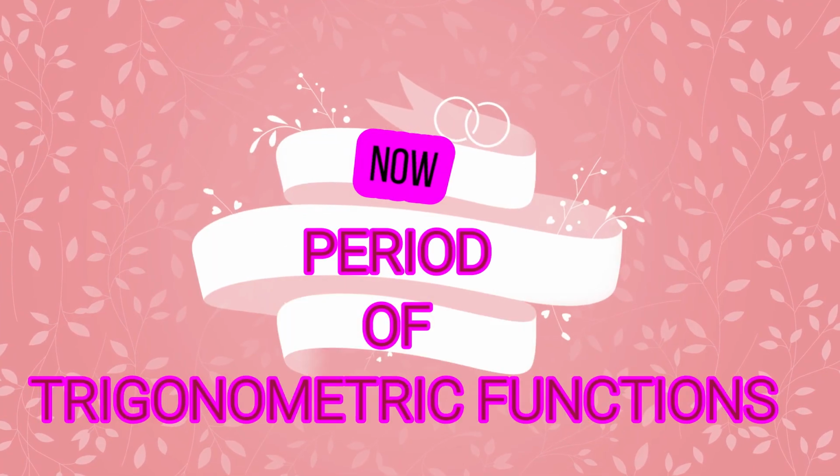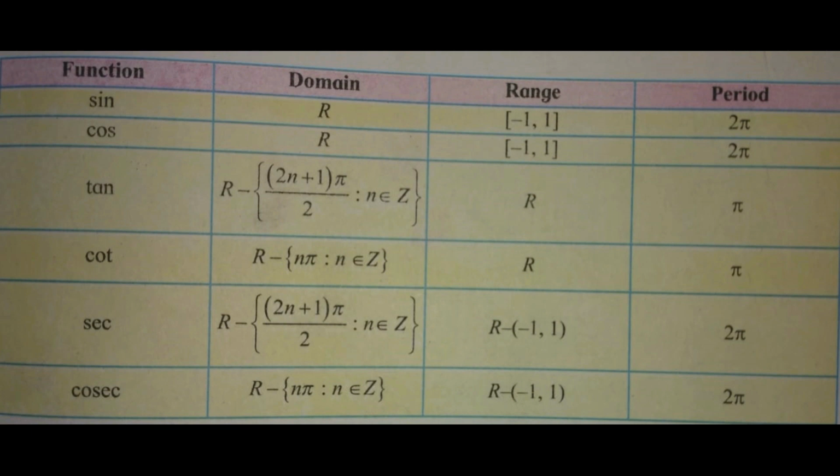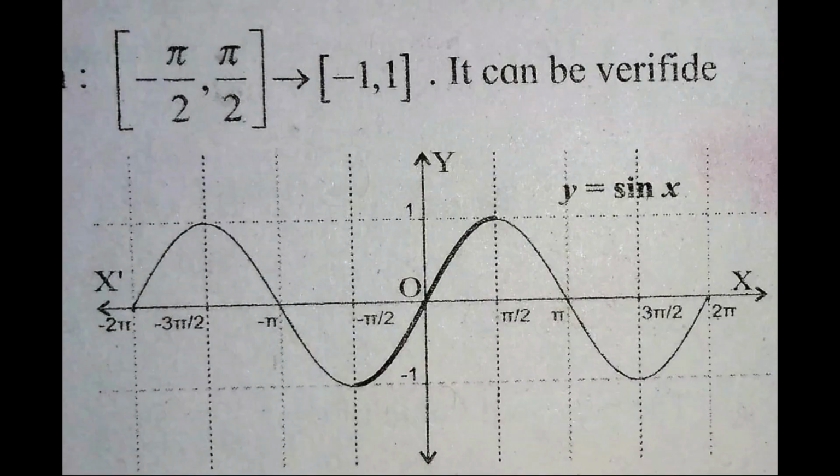As we know that all the trigonometric functions are periodic functions, here the period for the sine function is 2 pi and for the cosine function is also 2 pi, but the periods for the tangent and cotangent functions are pi, while the period of the secant and cosecant functions is 2 pi.